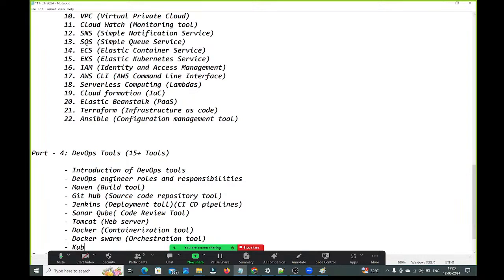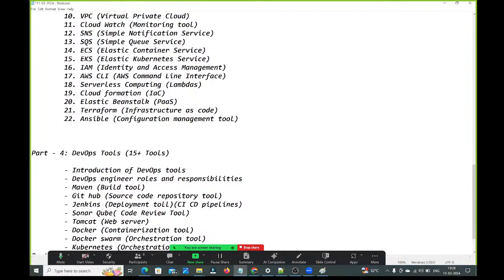Or we have one more orchestration platform, that is Kubernetes. Kubernetes is also an orchestration tool only. But in real time, in the companies, we won't use Docker Swarm. We will use Kubernetes only in real time. Why? In Docker Swarm, we have some limitations, some drawbacks. To overcome the drawbacks only, Kubernetes came into the picture. Kubernetes is the alternative for Docker Swarm.